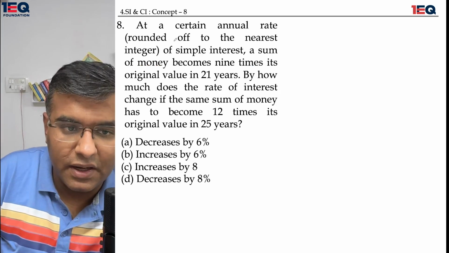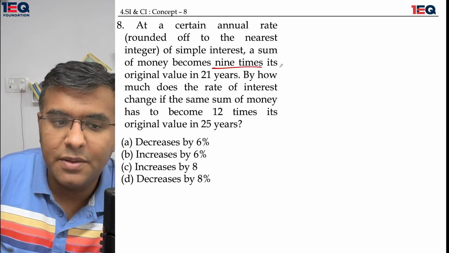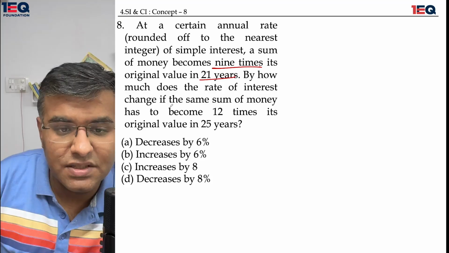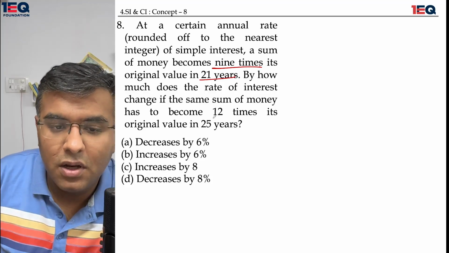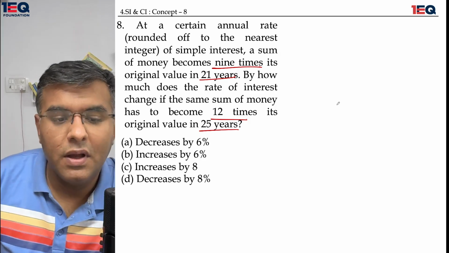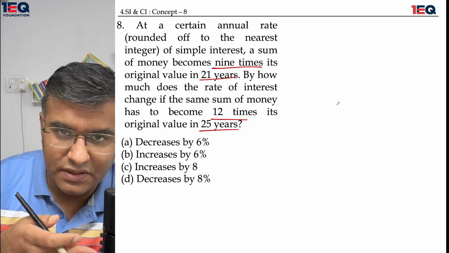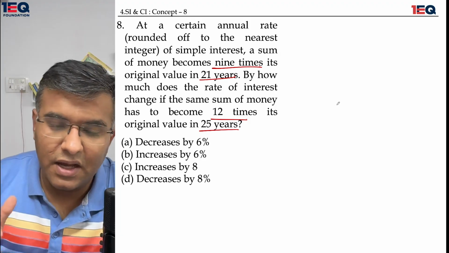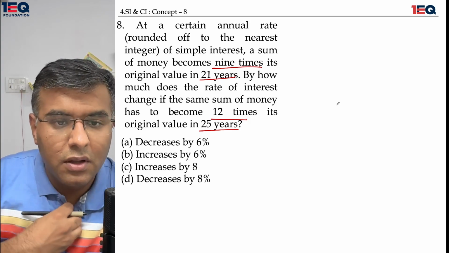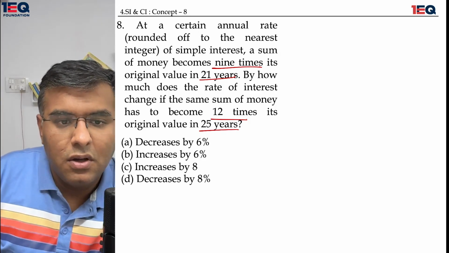At a certain annual rate of simple interest, rounded off to the nearest integer, a sum of money becomes 9 times its original value in 21 years. By how much does the rate of interest change if the same sum of money has to become 12 times its original value in 25 years? Okay. So this question could be solved in a much easier manner had we used the formula which was given in the beginning. But as I've already said, I would rather follow the concept more than the formula.